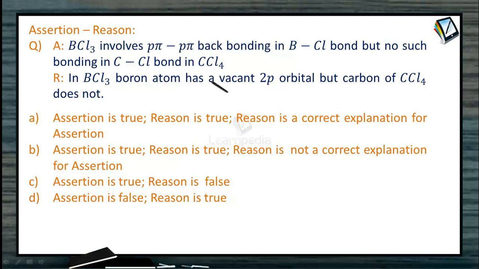This is an assertion-reasoning question related to both 13th group elements and 14th group elements. The first statement given is: BCl3 involves the p-pi back bonding, but no such bonding is possible in the case of carbon tetrachloride. First, let us check out whether this statement is correct or wrong.